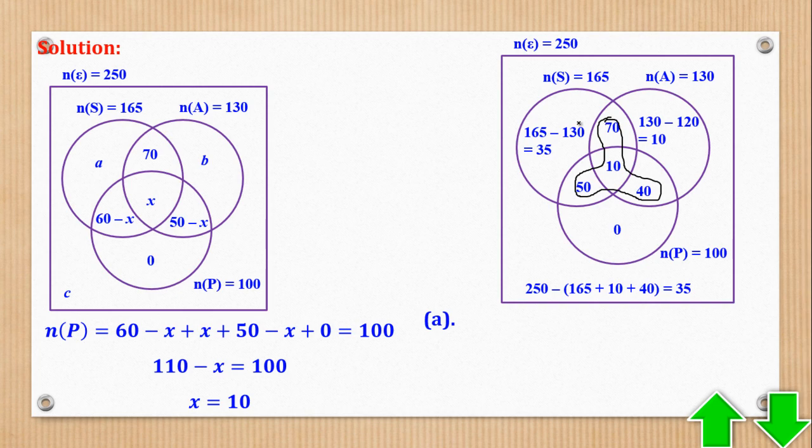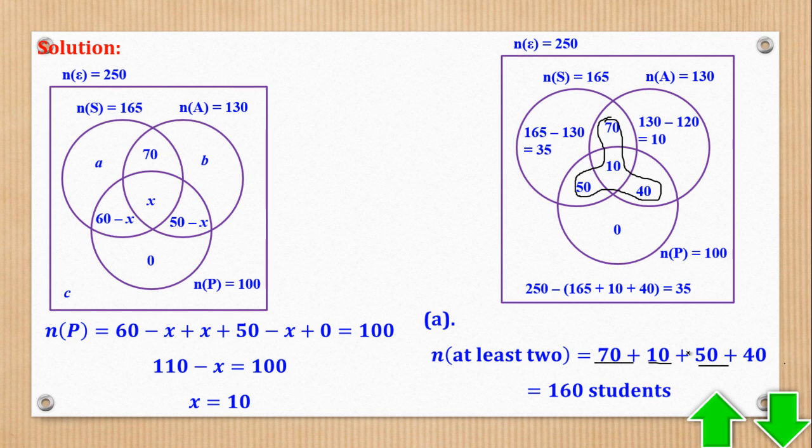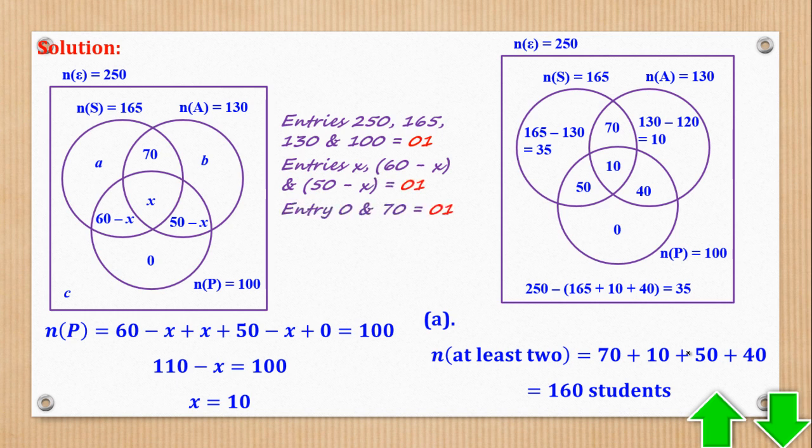The whole of that. When you add all of them, you come up with 160 students. And that's what they wanted for task A.